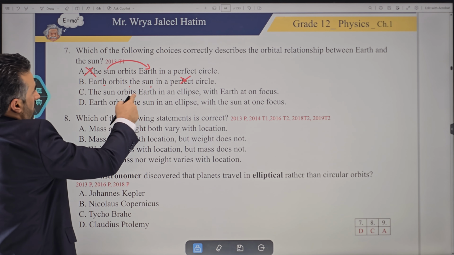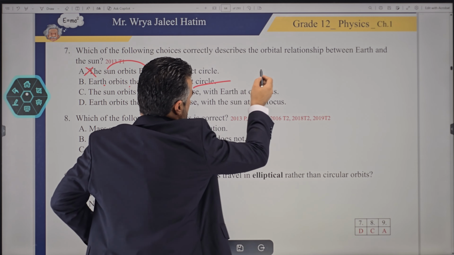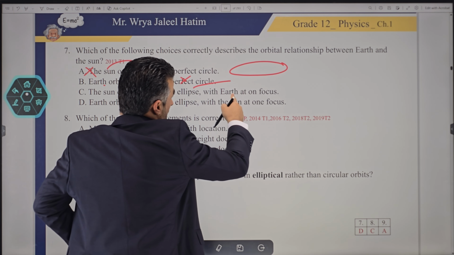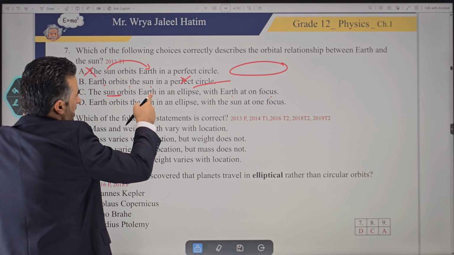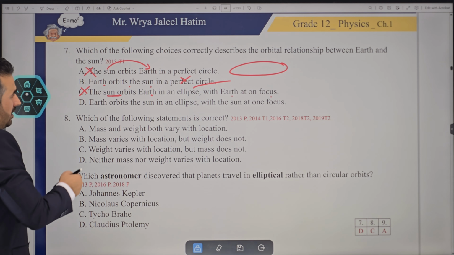C says the Sun orbits the Earth in an ellipse. Ellipse, basically here, that means an elliptical orbit. That's what it means here. With Earth on its focus here. Once again, is it the Sun that is orbiting the Earth? That's no. All right, so again, this one is incorrect.